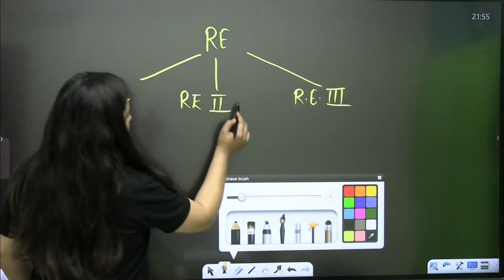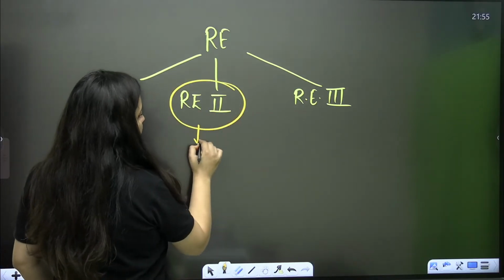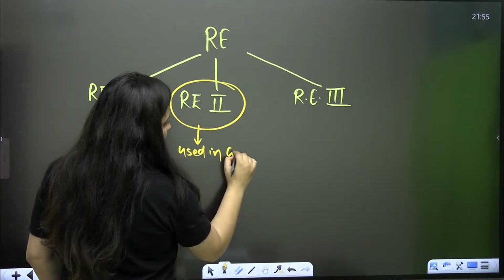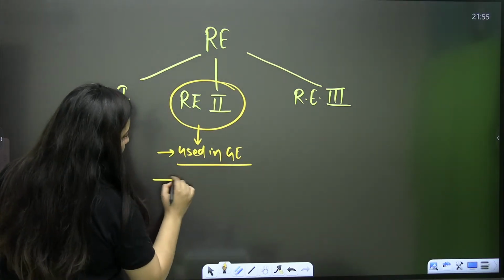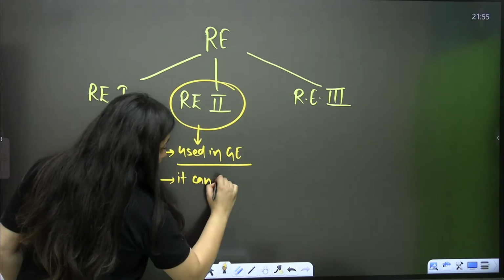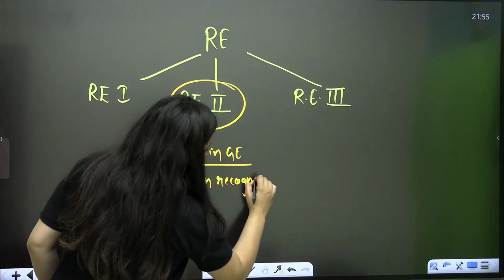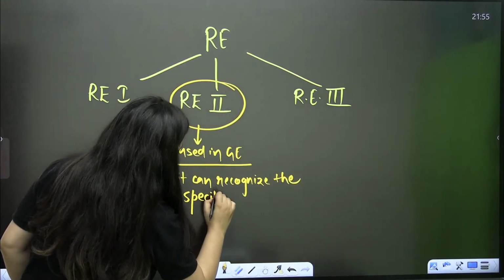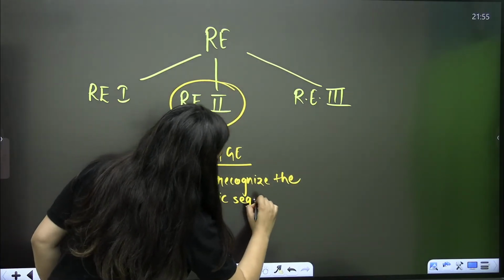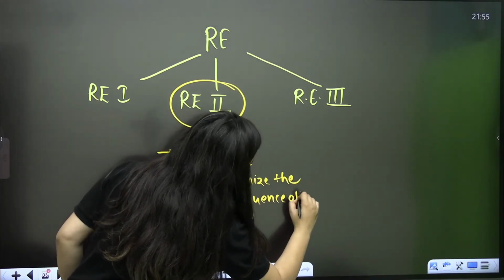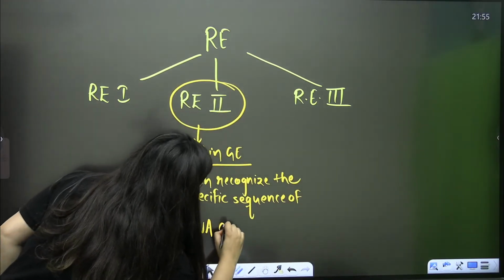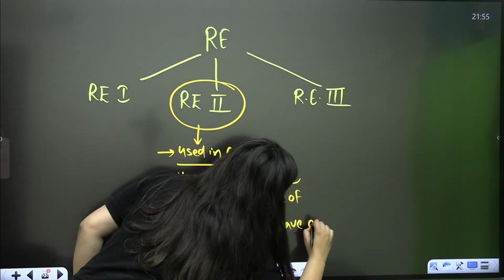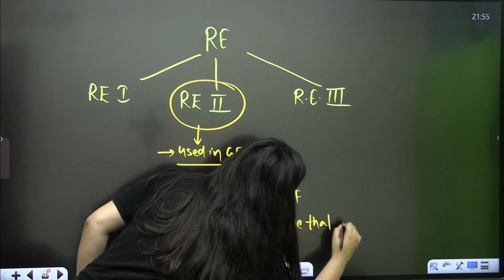But when it comes to genetic engineering, restriction endonuclease 2 is used. Why? Because it can recognize the specific sequence of DNA and can cleave it at its sugar phosphate backbone.